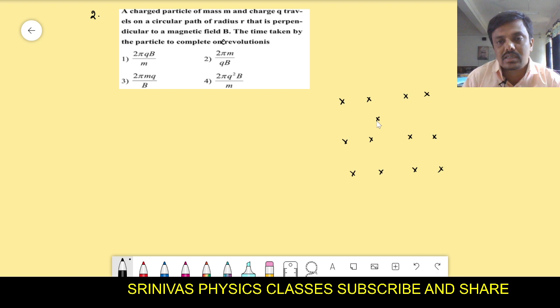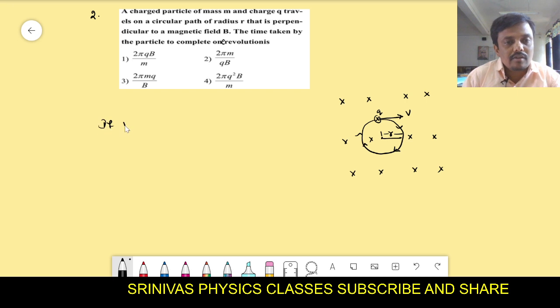The radius of the circle we will take as r. If velocity is perpendicular to the field, the charge moves in a circular path.